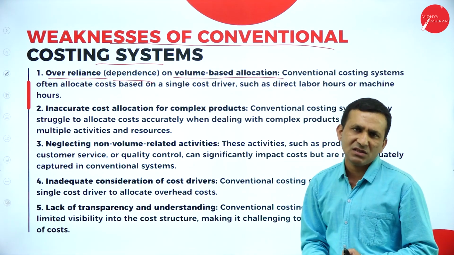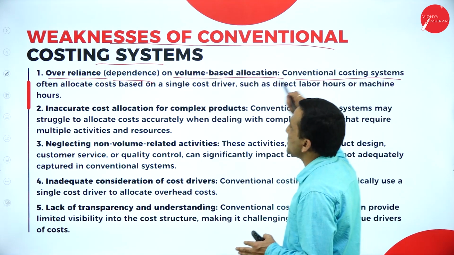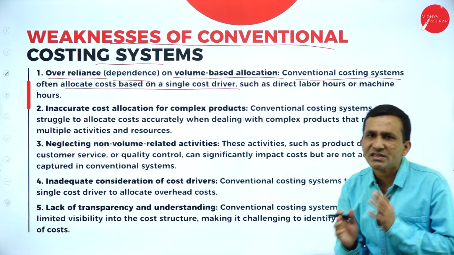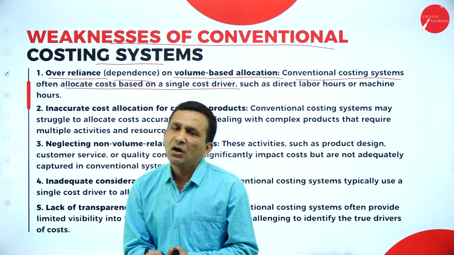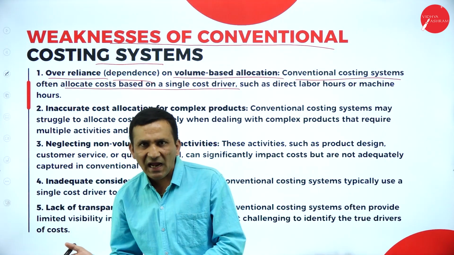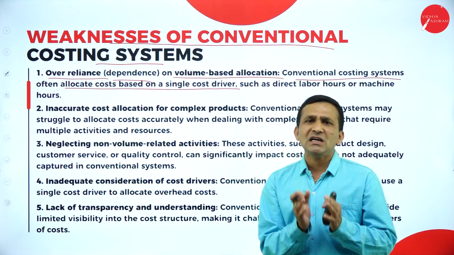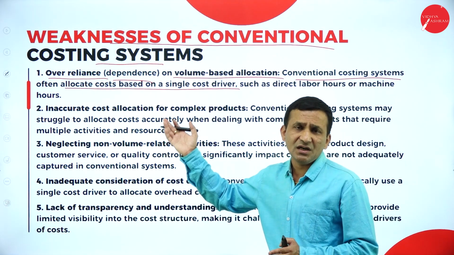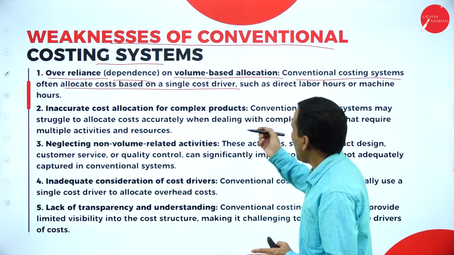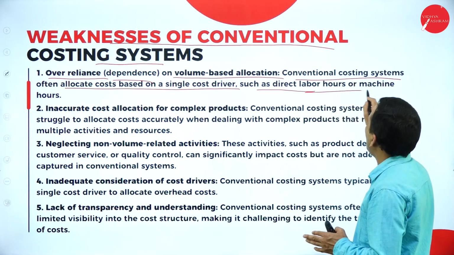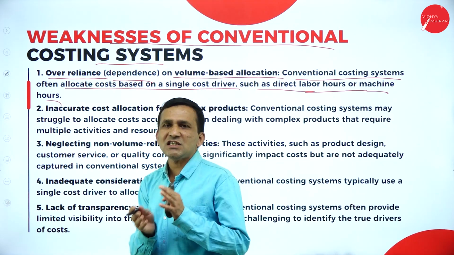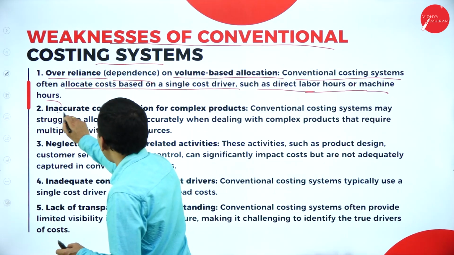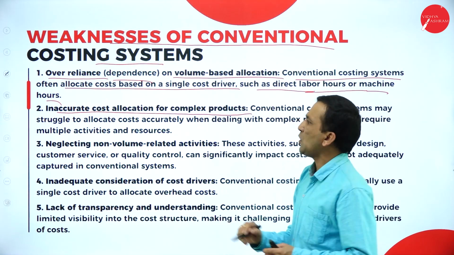Okay, so here the value basis of allocations, the traditional cost is focusing only on the value basis. Okay, the conventional costing system often allocates the cost based on a single cost driver. Suppose you are placing an order, okay, how many times, which is coming under the activity? So you are placing an order, you are only considering the order, the number of orders you are not considering. So if you consider the number of orders, that comes under the activity. Okay, I hope you are clear. Such as direct labor hours and machine hours, only focusing on traditional, not other activity, or not considered in the traditional method.